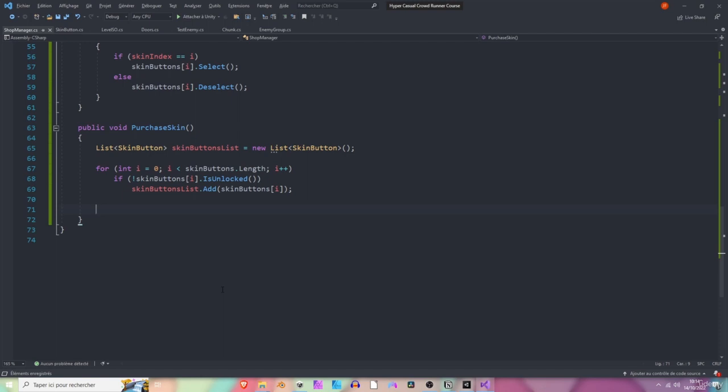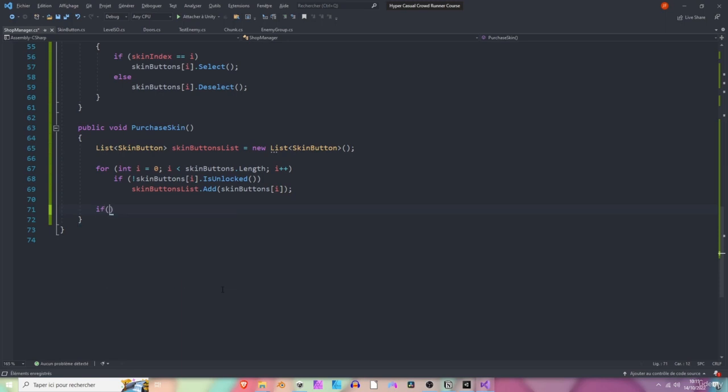So what we can do now is check if the list has at least one element. If it has 0, it means that all of the buttons are unlocked, so we don't want to do anything. Actually, the purchase button should be hidden or uninteractable or something else, okay?